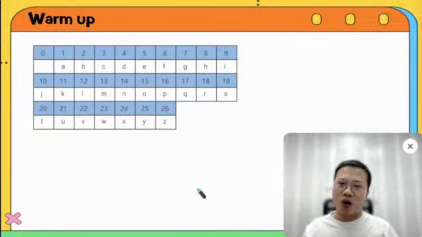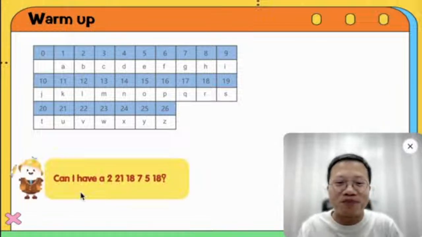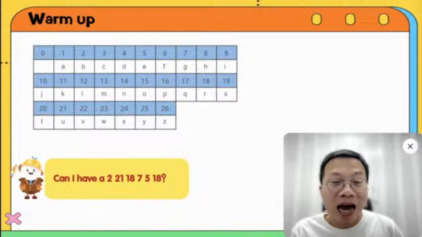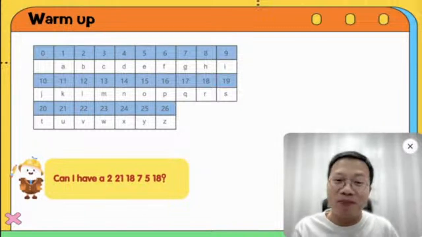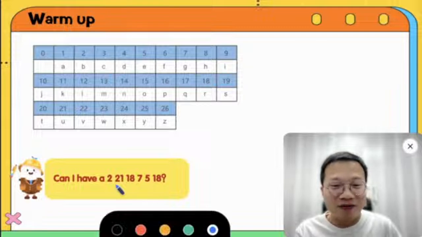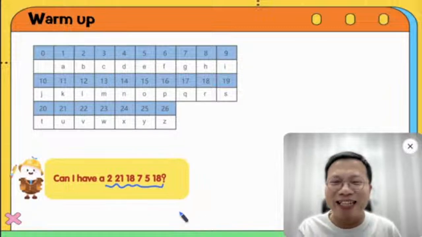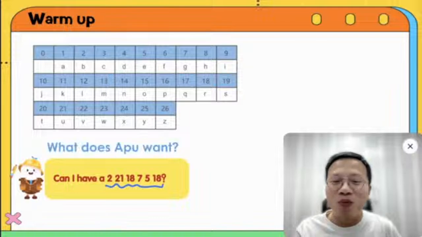What about this one? Warm up number 2, okay? So in here, let's take a look. So Apu asks something. Can I have a blah, blah, blah? Okay, and then this is a lot of numbers. 2, 21, 18, 7, 5, and 18. Okay? So do you know what Apu wants?